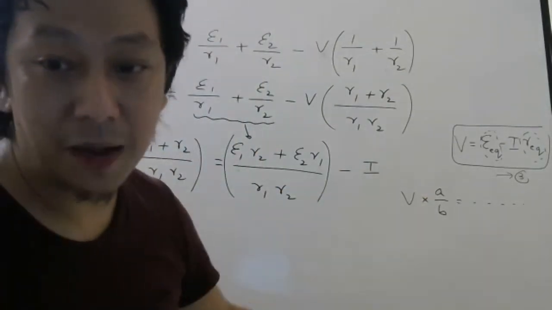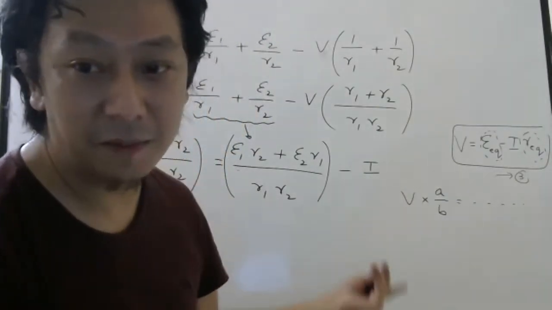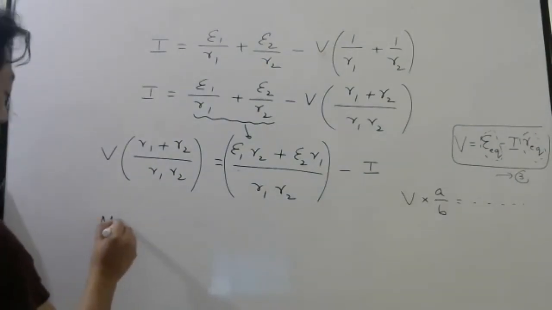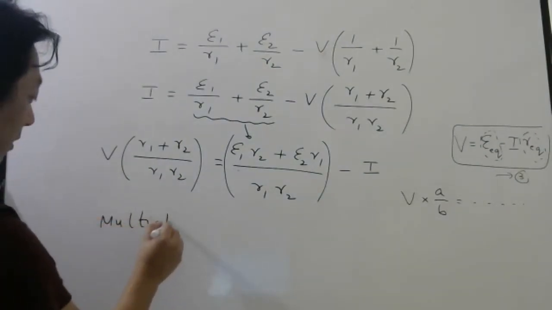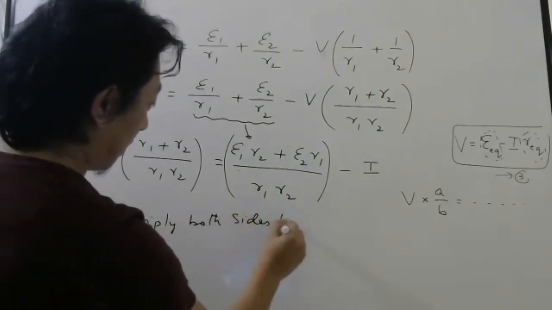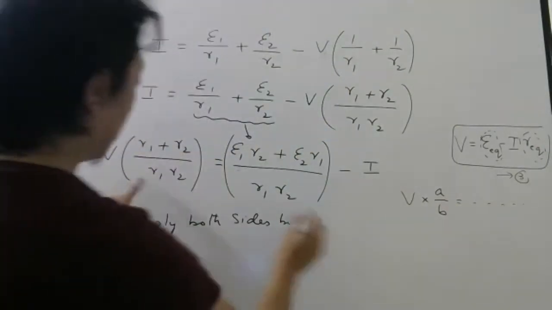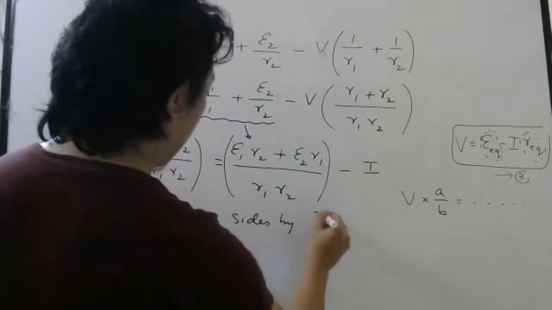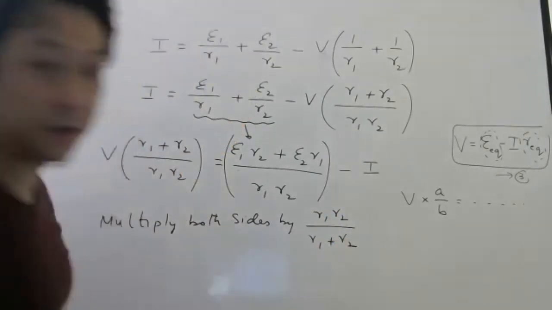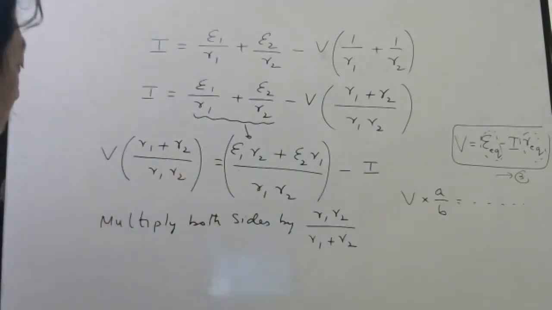I can multiply by B by A. So what I will do, I will multiply both sides by the reverse, R1 R2 by R1 plus R2. So if you multiply both the sides by this, see what you will get.